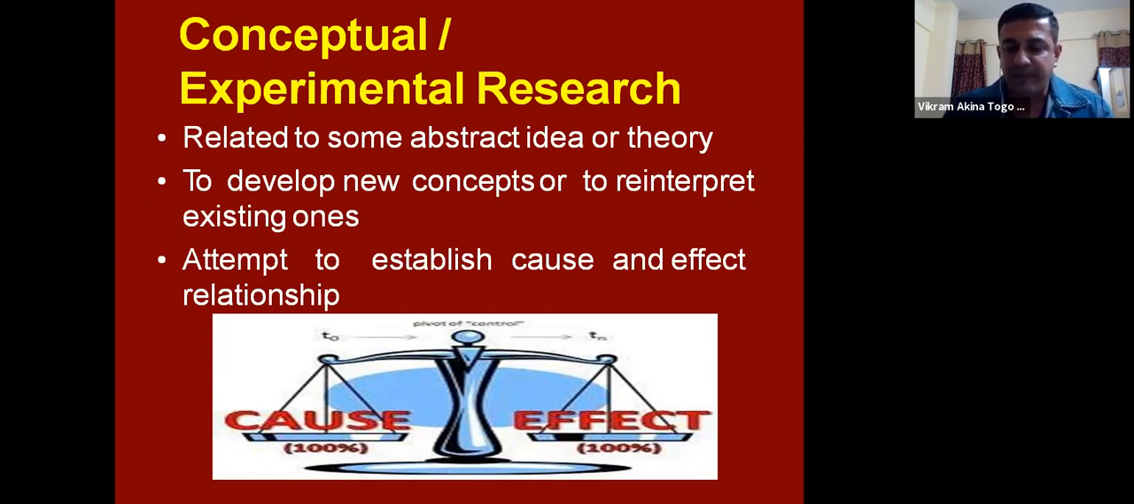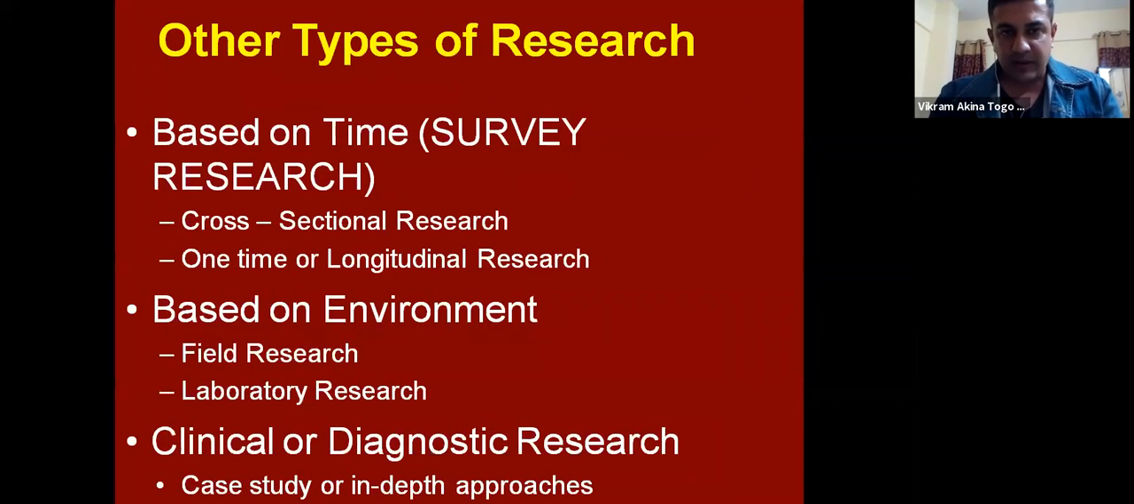For example, heating water makes it turn into steam. So water is a variable, heat is a variable. What is the effect of heat on water? That kind of experimental research. These are called experimental researches. Some other types of researches are based on time. That is the survey research. Survey research, we are going to see further ahead.